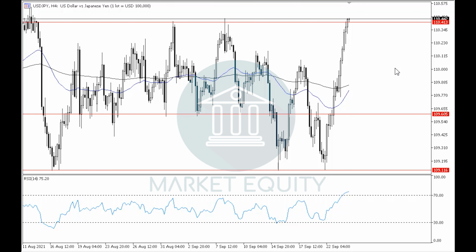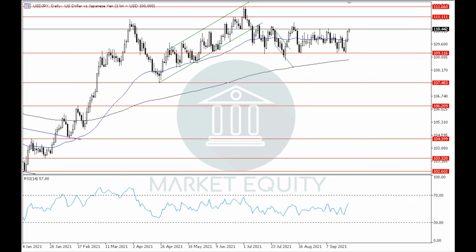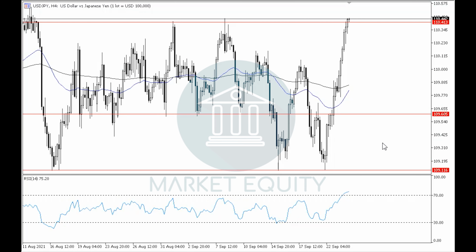Let's begin with the US dollar versus the Japanese yen, where in the previous videos we said that it is moving in a sideways movement in the 4-hour time frame, inside the sideways movement in the daily time frame, and we said that by rebounding upwards off of around level 109.10, the pair will be targeting around level 110.10, then 110.40. Recently, the pair reached level 110.10 and is currently being traded around level 110.40, which, by rebounding downwards off of around the current levels,